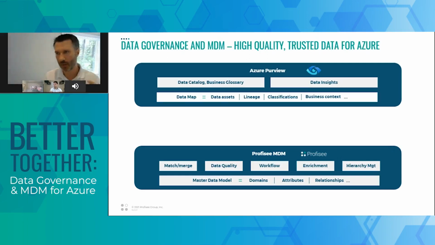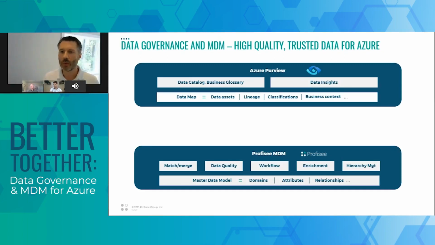Whereas Purview can go out and classify and scan and consume data from a lot of your other data applications, master data management is a little bit unique. These are two key pillars in most enterprise data architectures. Whereas Purview is classifying and cataloging and identifying all your data assets, Profisee MDM is focused on the actual management of your master data.